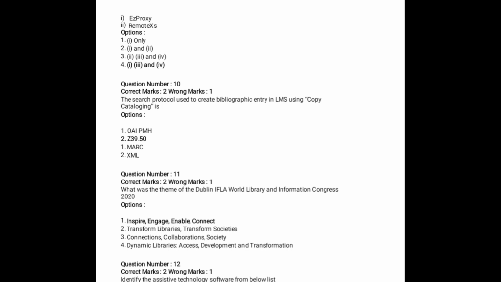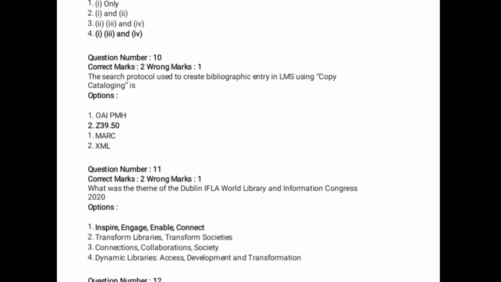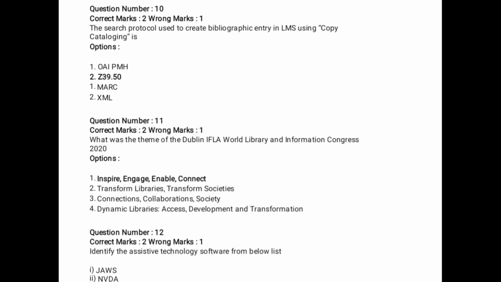What is the theme of the IFLA World Library and Information Congress in Dublin, 2020? This is the latest information. Recently, the IFLA World Library and Information Congress was held in Dublin. What is the theme of that conference? The answer is option 1: Inspire, Engage, Enable, Connect. This question is very important and a recent initiative. And question number 12: identify the assistive technology software from a given list.